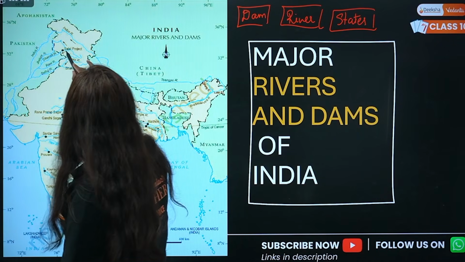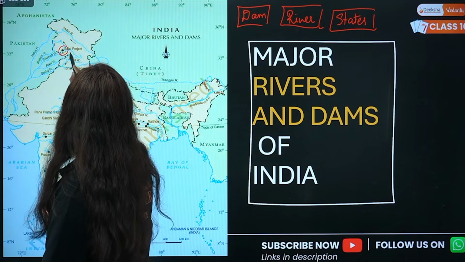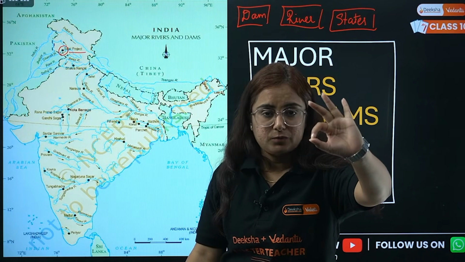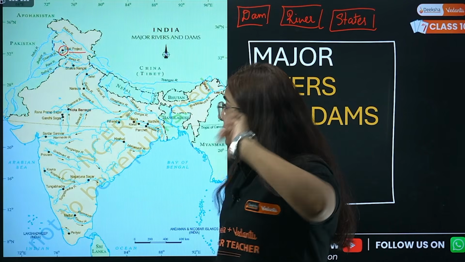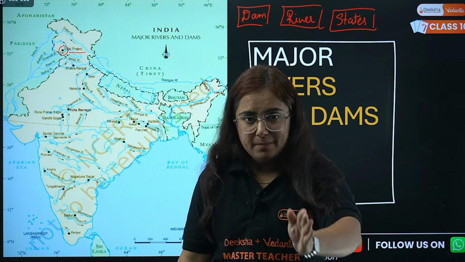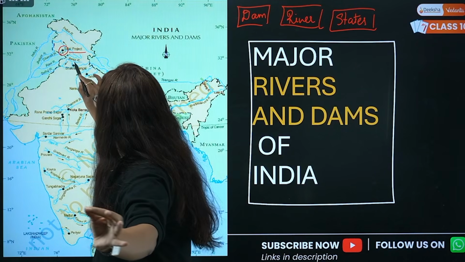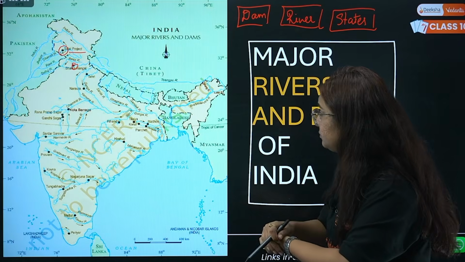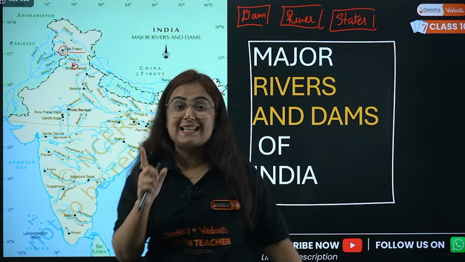We are going to start with the topmost one, the northernmost one, that is Salal project or Salal Dam on the bank of river Chenab. Okay, currently in the state of Jammu. So again, Salal project or Salal Dam on the bank of river Chenab, Jammu. Next is Bhakra Nangal project. Very good. Bhakra Nangal project. So if I talk about Bhakra Nangal, it is on the river Satluj.